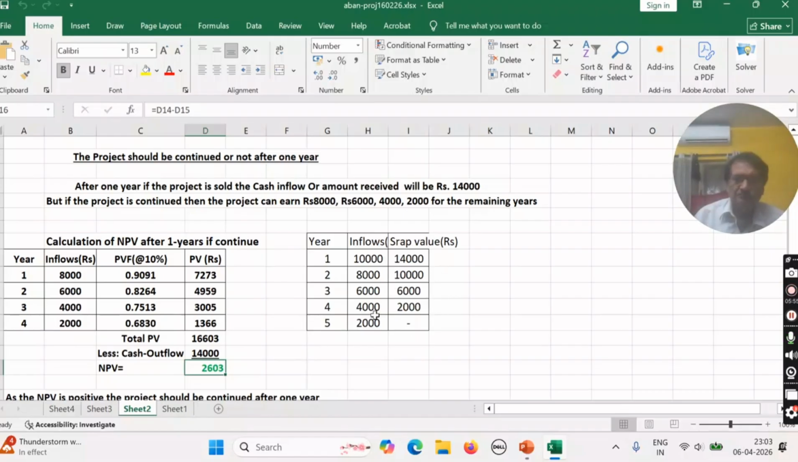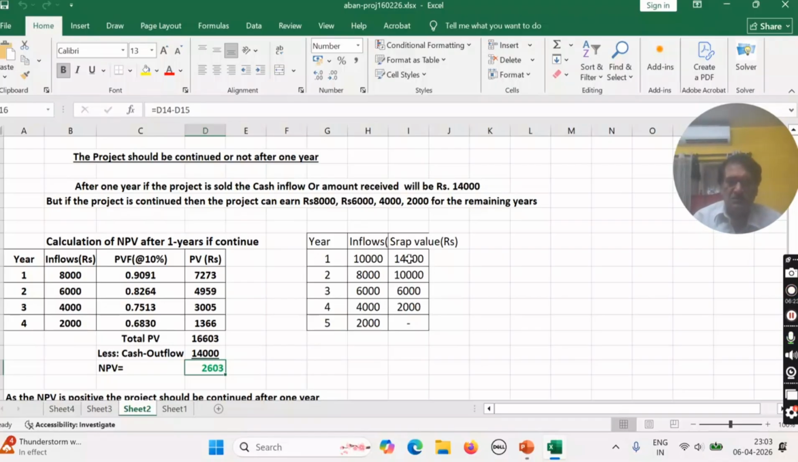This is the entire data. Year wise cash inflows. This is the scrap values year wise. Now first we have to determine whether we should continue the project or not after 1 year. After 1 year, this is the year wise cash inflows and this is the scrap values. After 1 year, the cash inflow or scrap value will be 14,000.